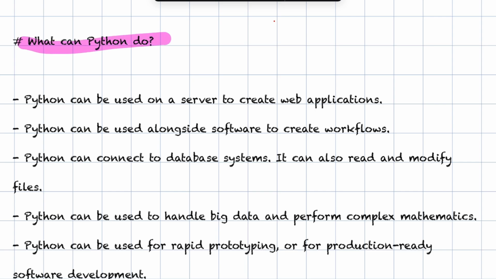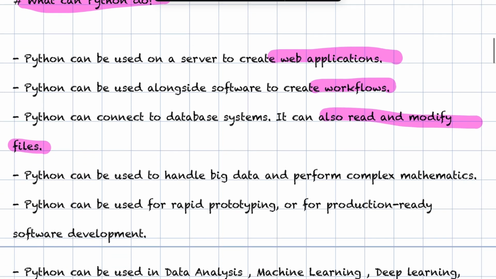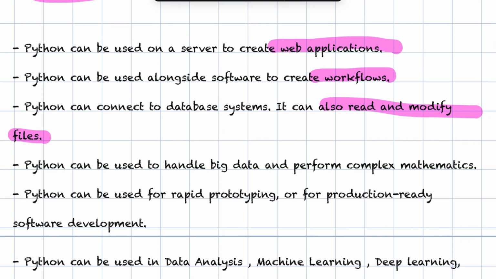Now we have to know what Python can do. Python can be used on server side to create web application. We can create web application with Python. Python can be used alongside software to create workflows. Python can be connected to database system. It can also read and modify files.